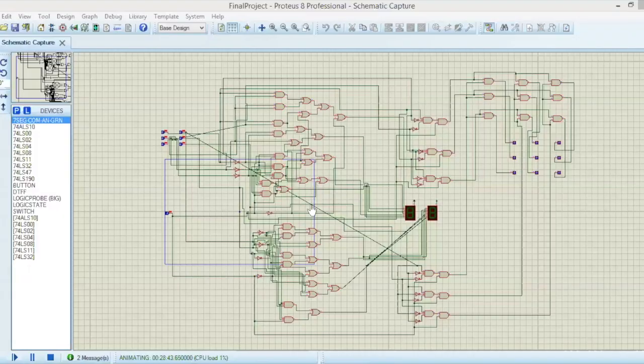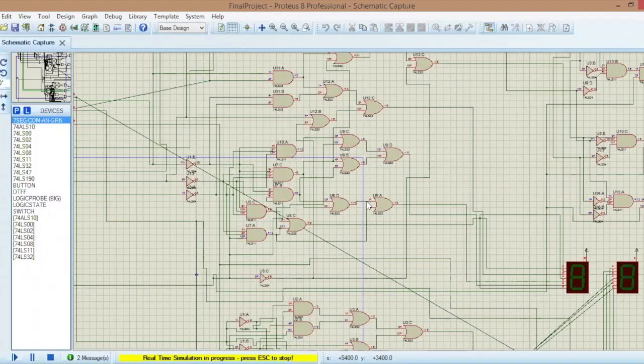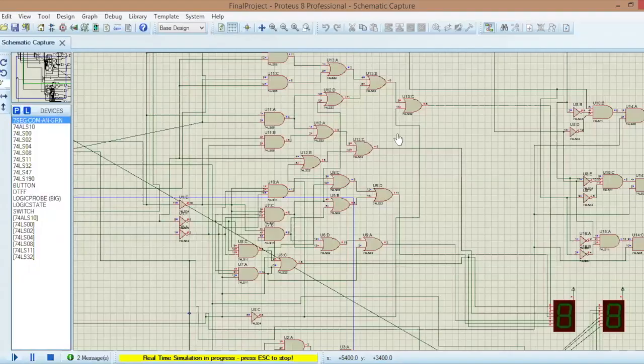So from the truth tables, we can start designing our diagrams, which, as you can see, all of them are connected to the 7 inputs for the 7-segment display.